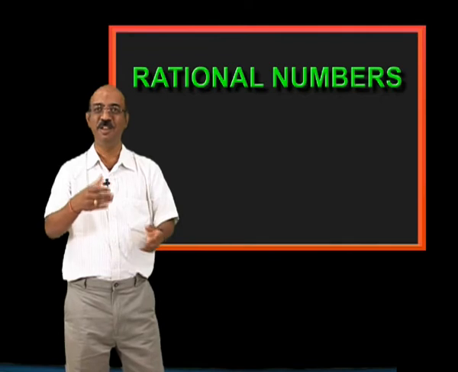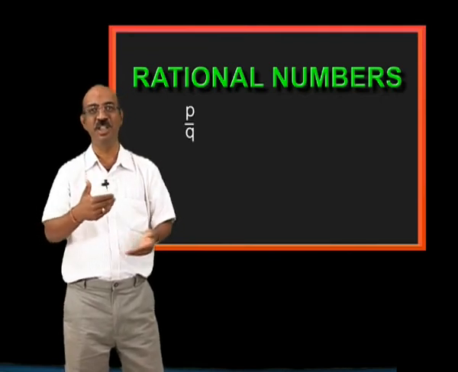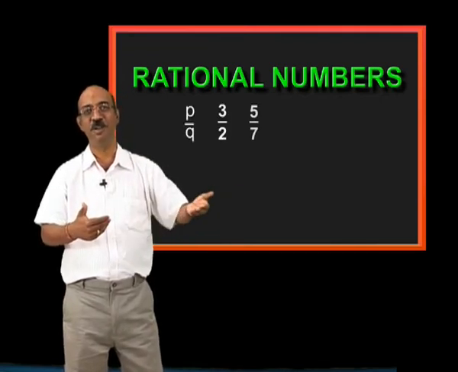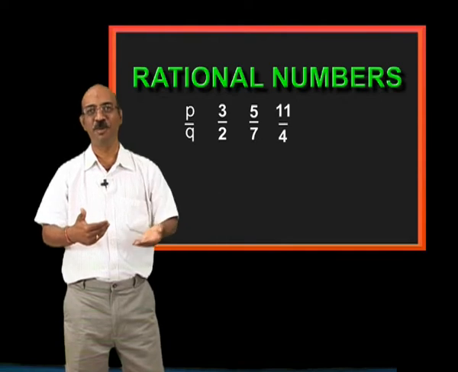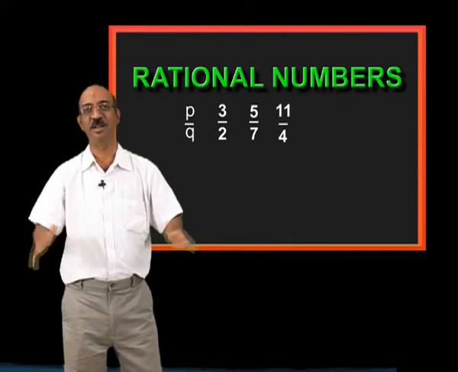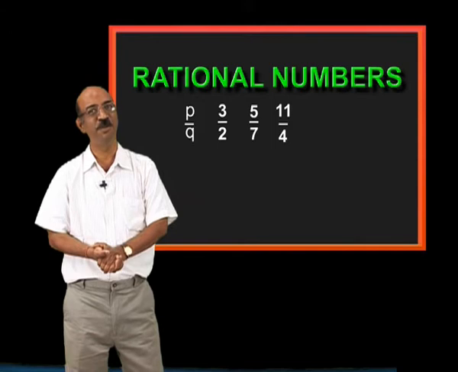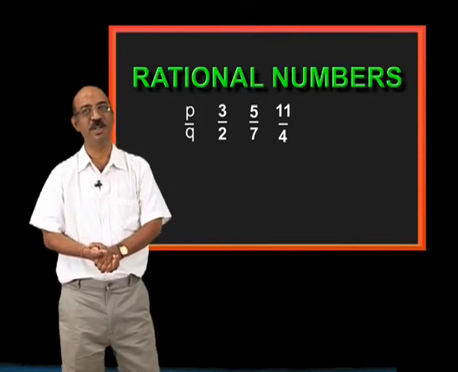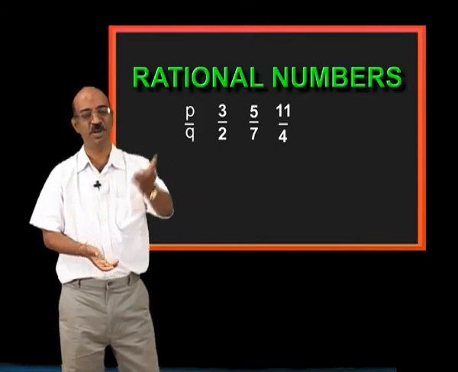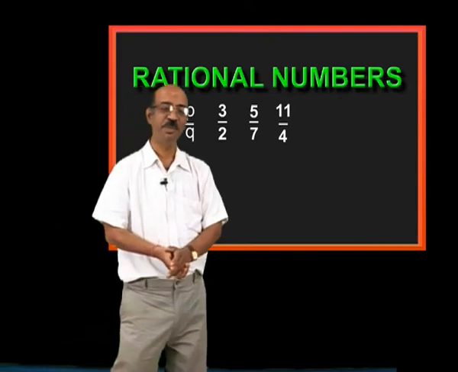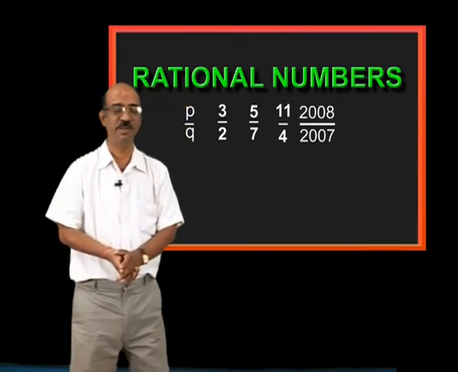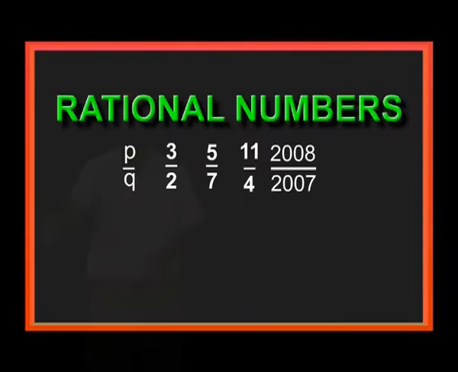Rational numbers are in the form of P by Q. For example 3 by 2, 5 by 7, 11 by 4. These are all called rational numbers, which are in the form of P by Q. All of you write some rational numbers. Please tell me one rational number. Sir, 2008 by 2007. Very good. It is a rational number. Please tell me one rational number. 5 by 0. It is not at all a rational number.